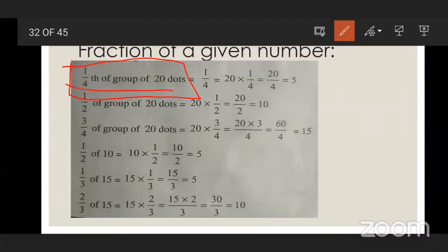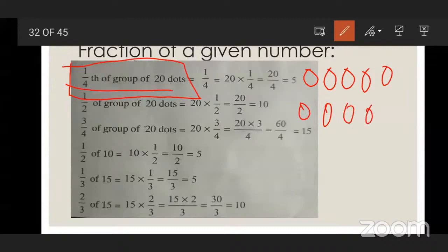1/4 of group of 20 dots. Suppose you have 20 dots in your notebook and you need to find the 1/4 part of 20 dots. First of all, draw 20 dots here. Out of these 20 dots, you have to make 4 equal parts.